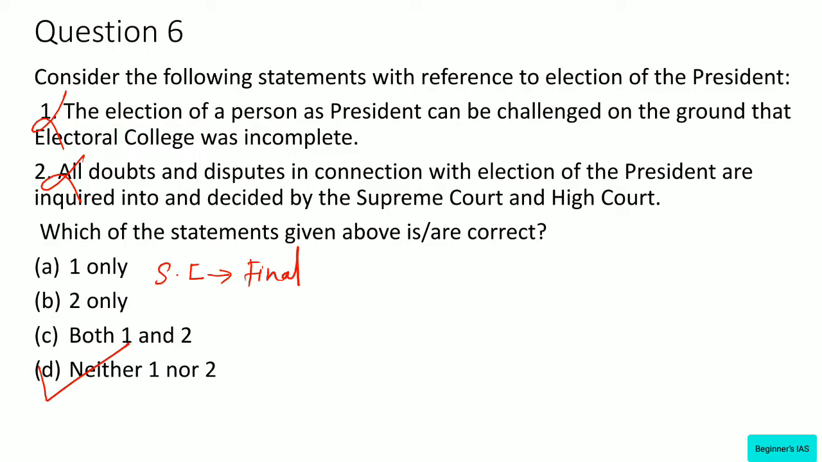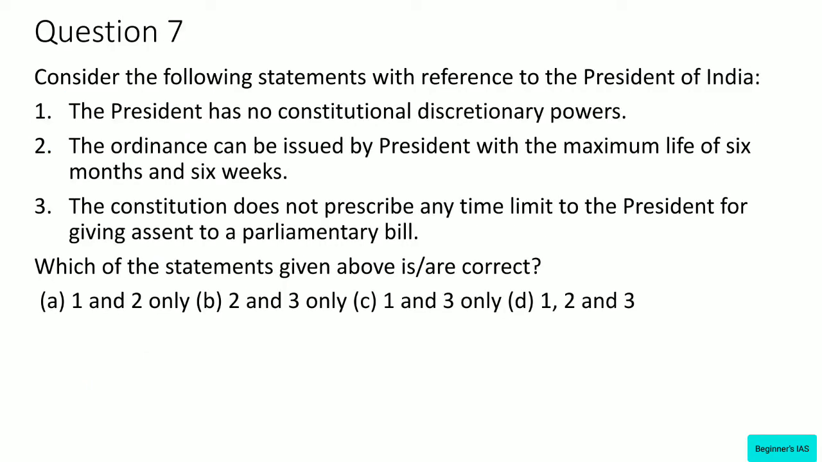Let us move on with question number 7. Consider the following statement with reference to the President of India. Statement number 1. The President has no constitutional discretionary powers. Statement number 2. The ordinance can be issued by President with the maximum life for 6 months and 6 weeks. Statement 3. The Constitution does not prescribe any time limit to the President for giving assent to a parliamentary bill. Here we have to identify the correct statement.